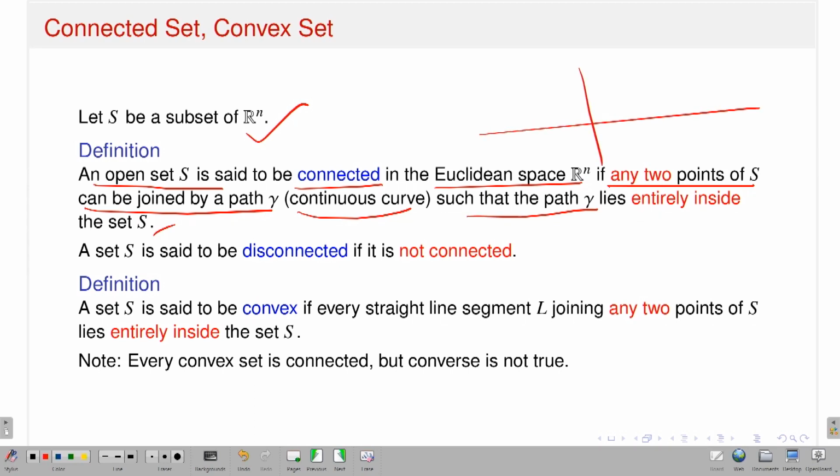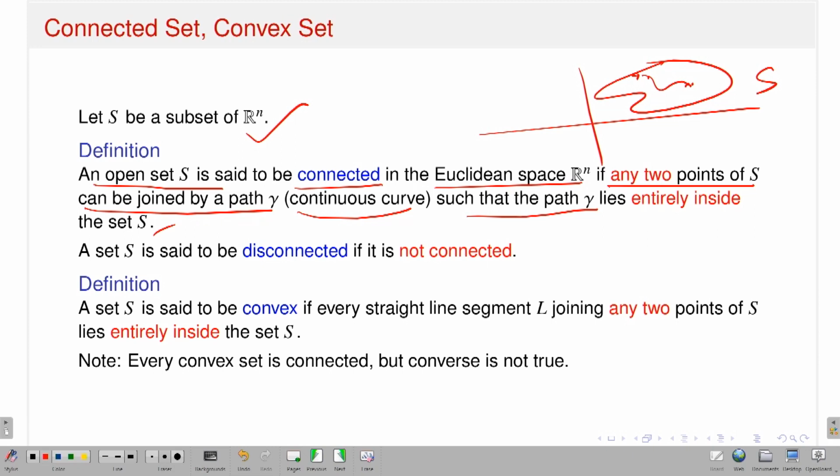Suppose this is my R2, suppose you have a set S again. If I take any 2 points, they can be joined by a path, and that path should lie entirely in that set. Like I can draw a path here joining this point and this point, and that path is fully contained in that set. If this happens, I will say that that set S is connected.